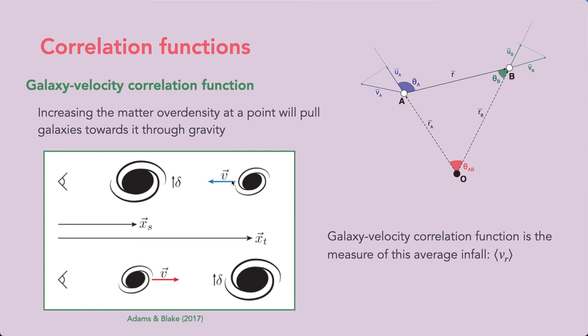In the top case, this velocity is being pulled towards the overdensity, and so this velocity is decreasing along the line of sight with respect to this observer. And so we are seeing a negative peculiar velocity, and so we find negative correlation. As this overdensity increases, we'll find that this velocity decreases. The bottom panel shows the opposite case. So this velocity is increasing along the line of sight towards this overdensity, and so as this overdensity gets larger, we expect this velocity to also get larger, and so we find positive correlation in this case. And so if we do the same as we did before and take the average infall across all pairs A and B in our survey, we get a measure of this galaxy velocity cross-correlation from the average infall.